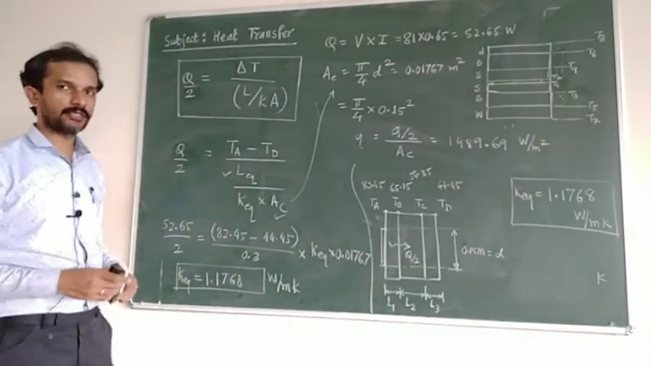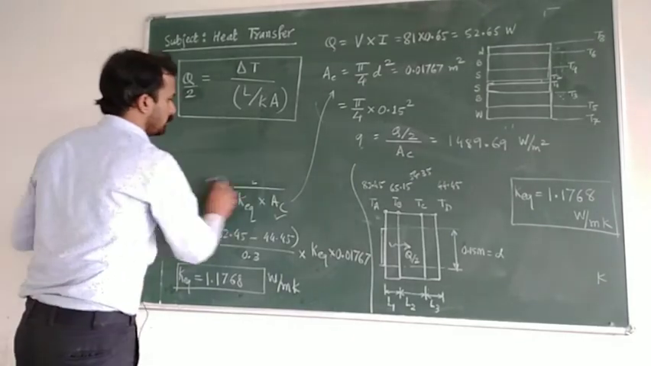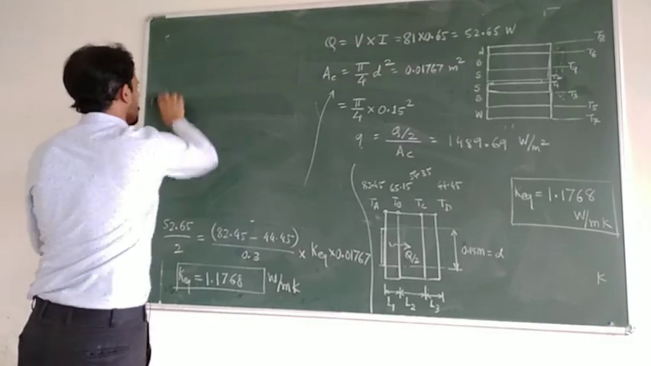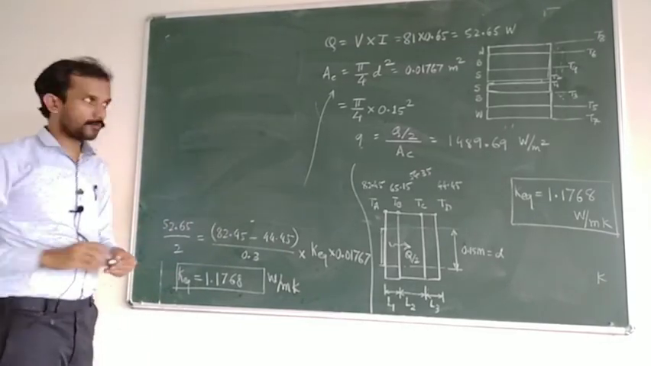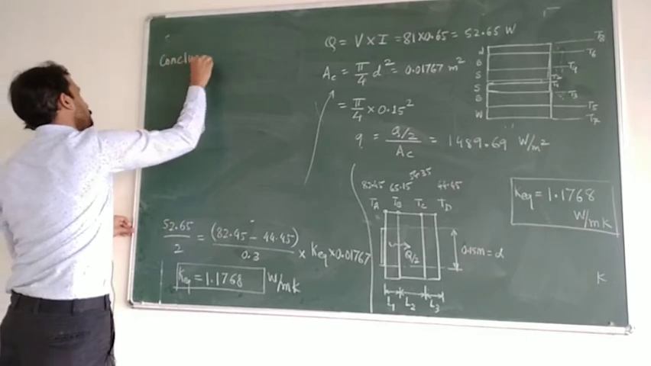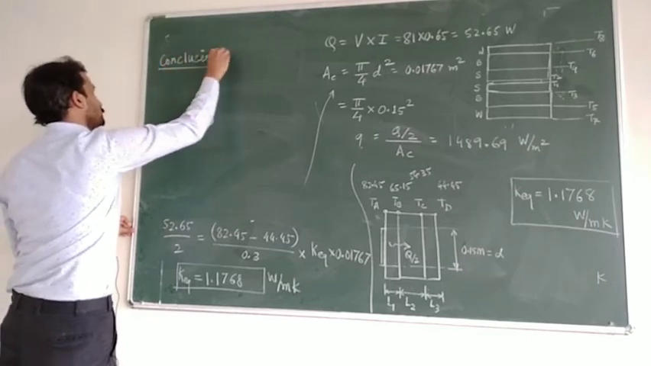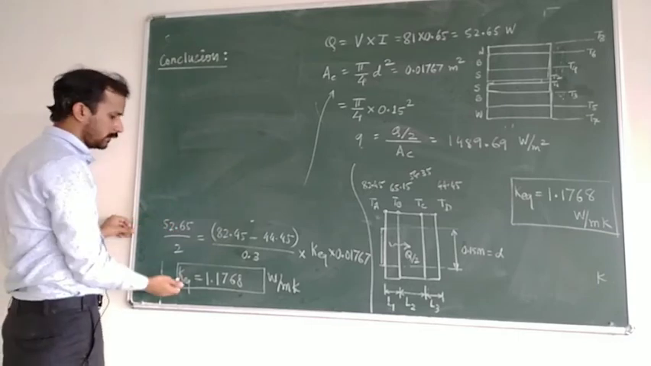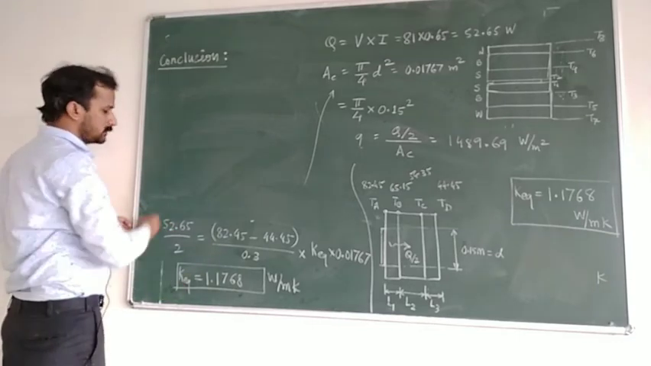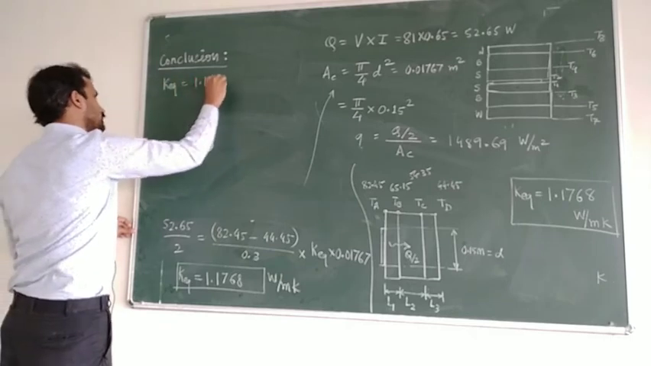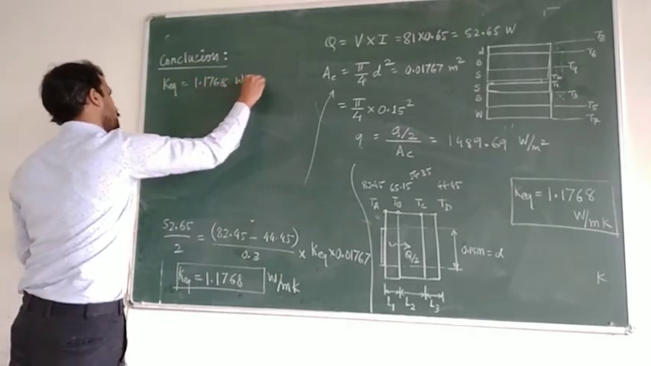Okay, now we'll go for the conclusion. We'll recall the objectives of today's session. What were the objectives? There were 3 objectives that we'll discuss now. That is the conclusion. The first objective was to determine the equivalent conductivity of the slab. That is how much? K equivalent is 1.1768 watt per meter Kelvin.